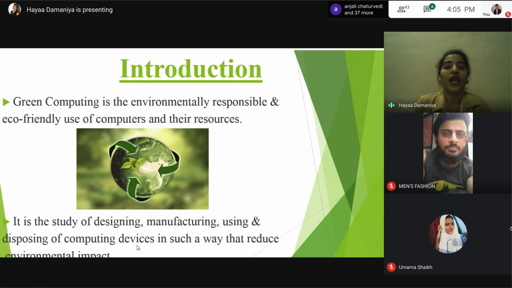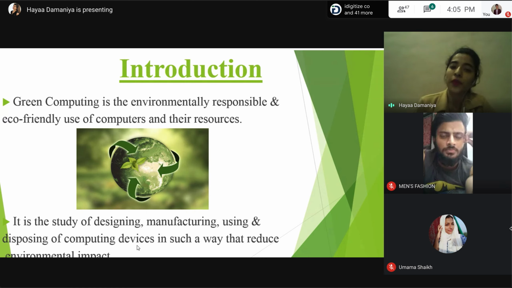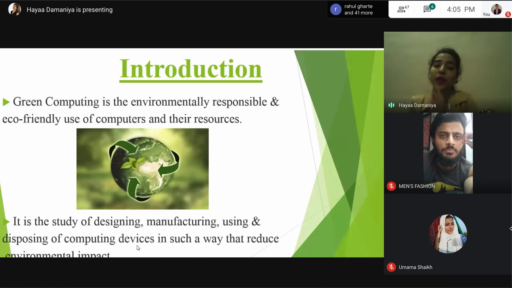Green computing is the environmentally responsible and eco-friendly use of computers and their resources. It is the study of designing, manufacturing, using, and disposing of computing devices in such a way that reduces the environmental impact. So basically, green computing means using your electronic devices in a way which has minimal impact on the environment.